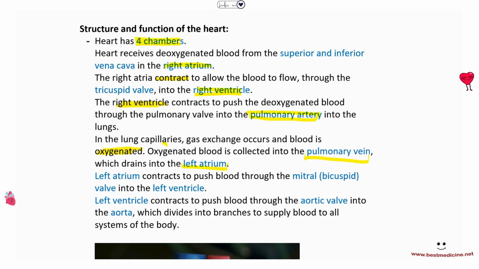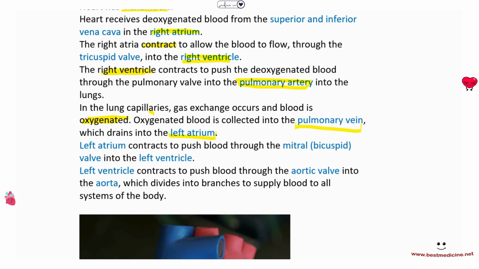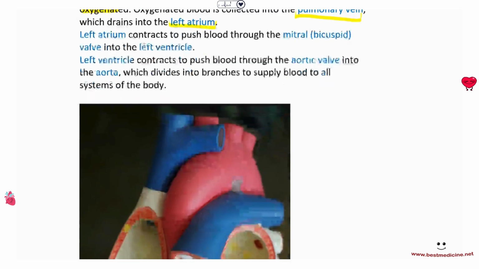The left atrium will then contract to push the blood through the mitral valve into the left ventricle, and the left ventricle contracts to push the blood through the aortic valve into the aorta, which divides into branches to supply blood to all systems of the body. Okay? Very, very simple. So again, all the branches that I taught you probably never going to show up on the exam.